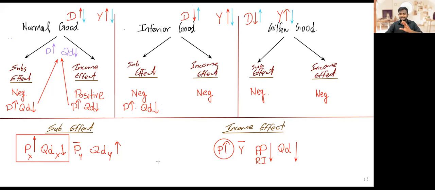Okay, so that's how income effect works. Actually, I think I have put the wrong arrow here. When purchasing power comes down, that's when people go and buy more of these products. So the arrow should go up. I have put it wrong. So when prices go up, purchasing power comes down, so people go and buy more of those products because they can't buy any other product.